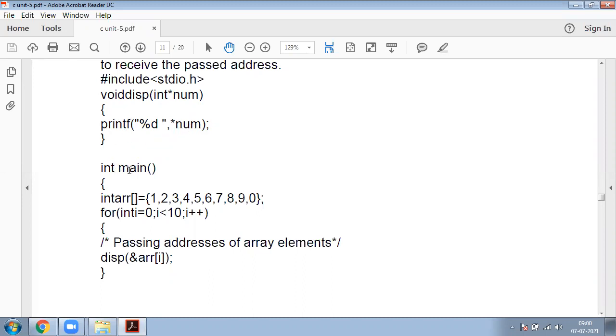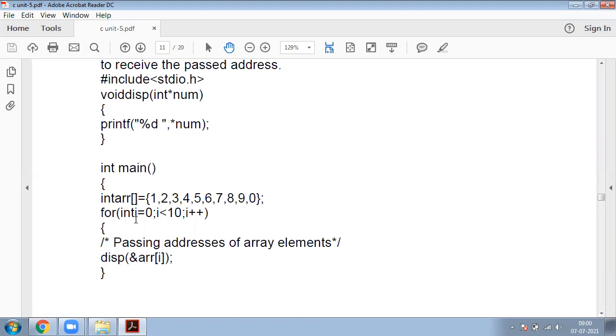Now coming to our main, int arr, that is my array, equal to 9 numbers, 1, 2, 3, 4, up to 9. I am storing all these numbers into the arr array. Now for i equal to 0, i less than 10, i plus plus, this is for displaying purposes. Open brace, disp of ampersand arr of i, close.